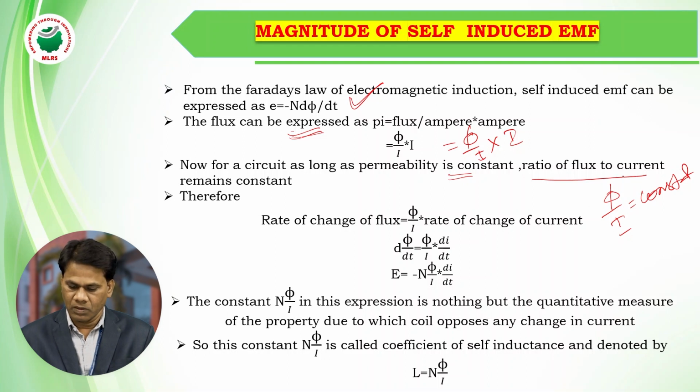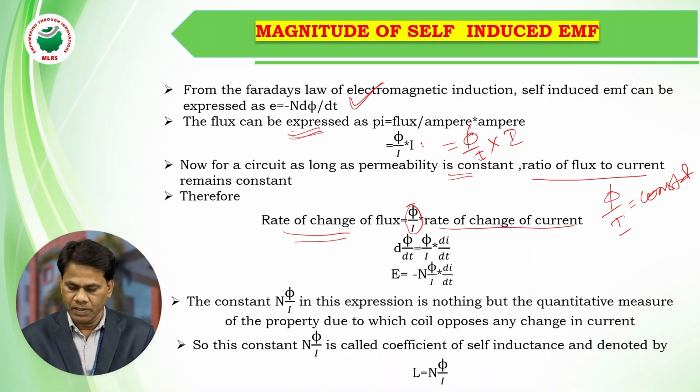So keeping this constant, the rate of change of flux is equal to phi by I, this ratio being constant, into the rate of change of current.